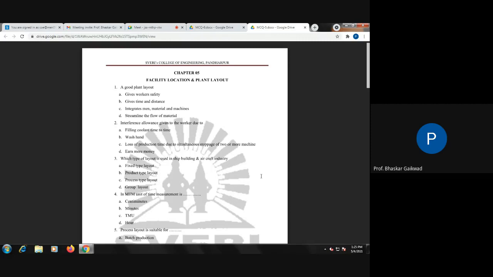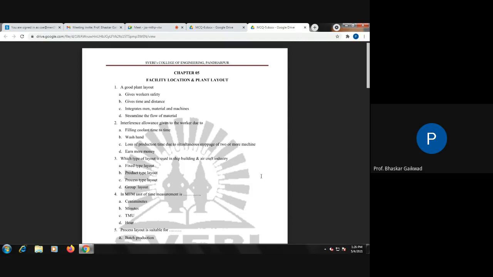Then static layout or fixed position layout. Here big or heavy components are there, so you can use fixed position or static layout. So this is about the plant layout and site locations.